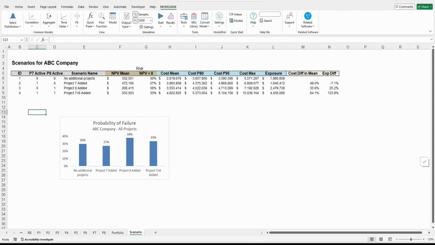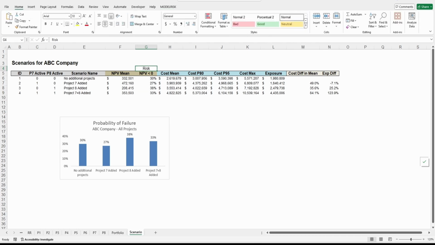What I did, I generated the mean for each one of them. What's the probability of being negative? Basically the risk. That's what I have here. The risk. The cost, the exposure for each one of them, etc.